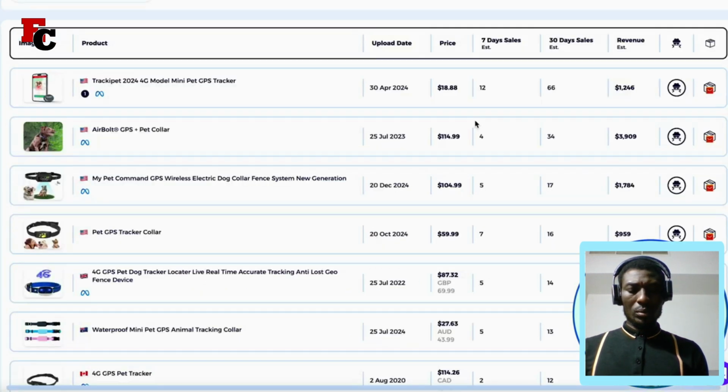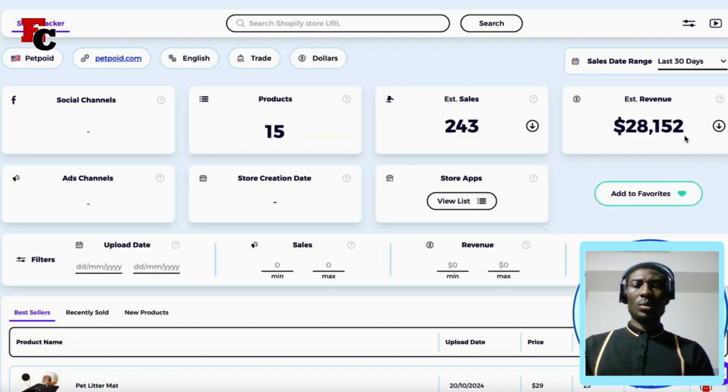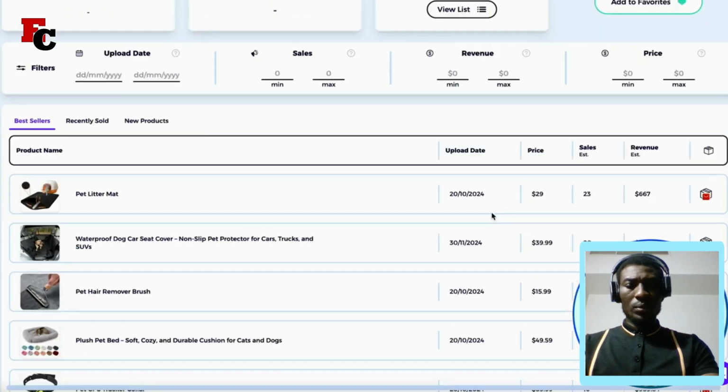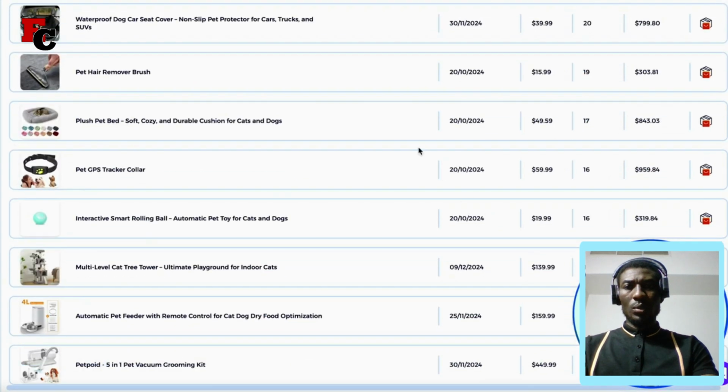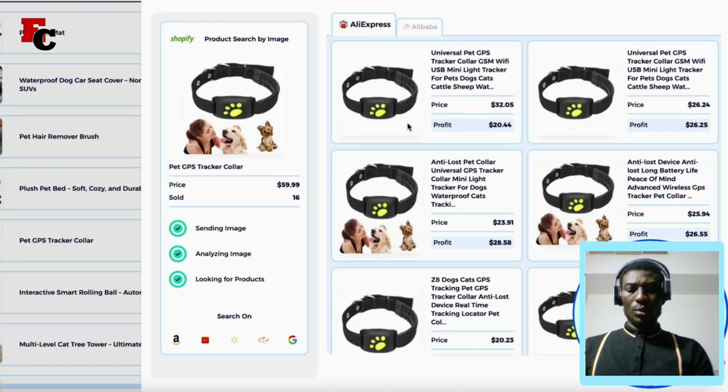And it's still been able to come back with all of these results for all of these different stores that are selling these products. For example, there's this store over here. If I just click on this option, it's going to be able to take me to the back end of their store, show me how much money they've been able to bring in the last month. And I'm also going to be able to scroll down over here and see all of the products listed in their store and see exactly where they're potentially drop shipping it from.